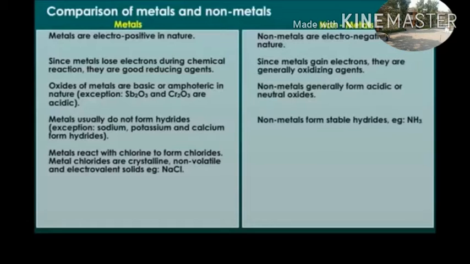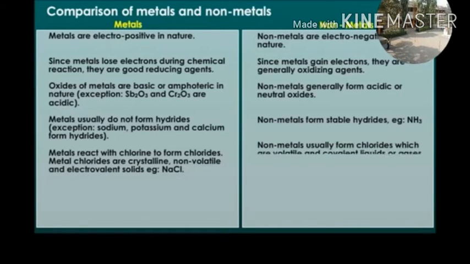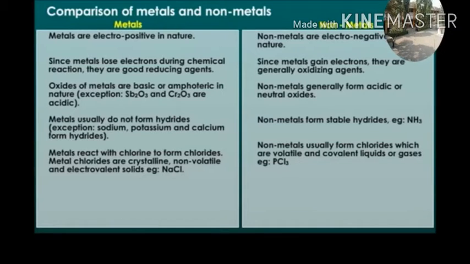Metal chlorides are crystalline, non-volatile, electrovalent solids. Example: NaCl, sodium chloride. Non-metals usually form chlorides which are volatile, covalent liquids or gases. Example: phosphorus trichloride.